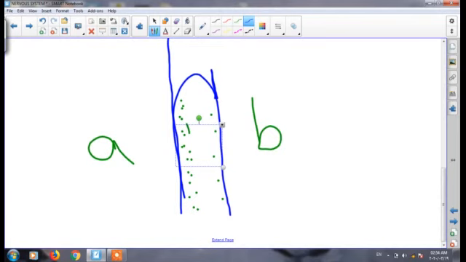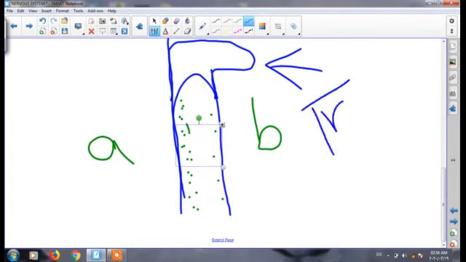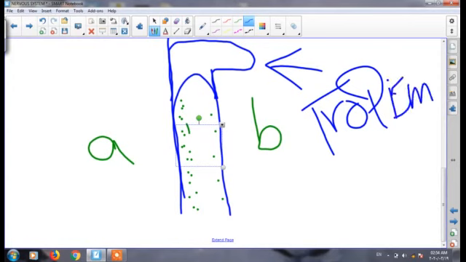Okay, so side A grows faster and the stem curves by this way. Curved towards what? Towards side B, whose growth is at a lower rate, or slower relative to side A. This action, this curvature or bending, is called tropism. So tropism is the curvature or bending of a stem or root.